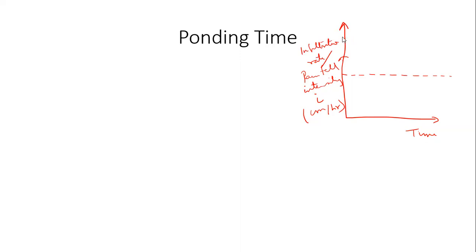Let us say at time t equal to 0, the soil is having its maximum infiltration rate, F suffix P was the one that we used. Let's assume that it has its maximum potential infiltration rate. As time goes on, what happens to this infiltration capacity of the soil?